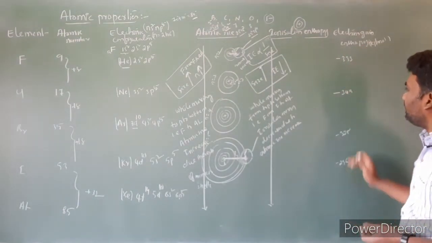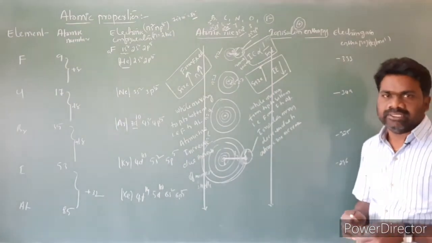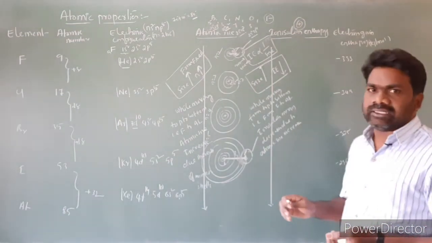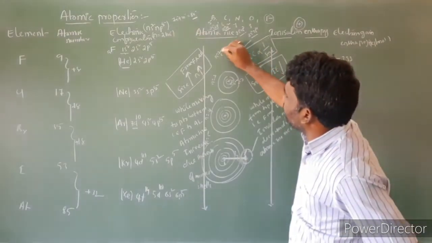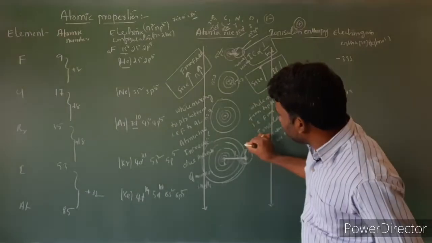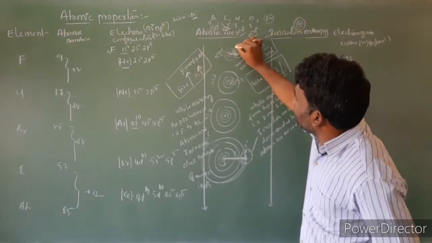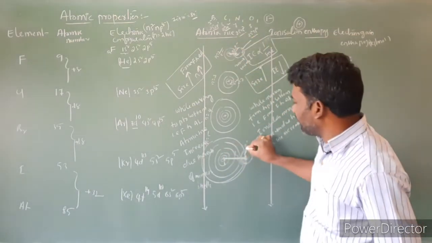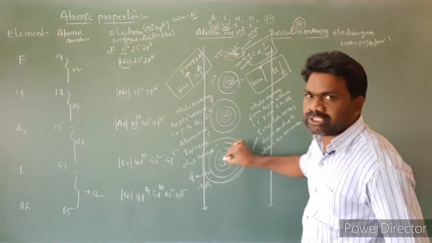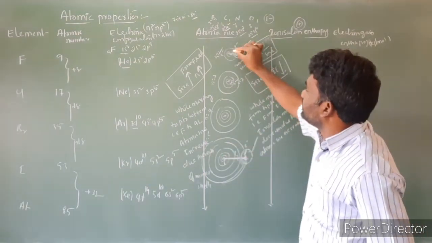While comparing from top to bottom, we have to consider atomic size. As size increases, the tendency to take electrons decreases. Suppose I am placing one electron here and another electron here. Here is the nucleus, and the electron we are going to add is at a very long distance. The outermost level is very far. Here the distance is short.